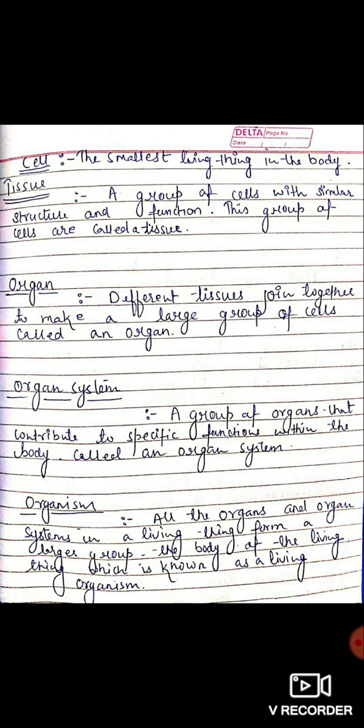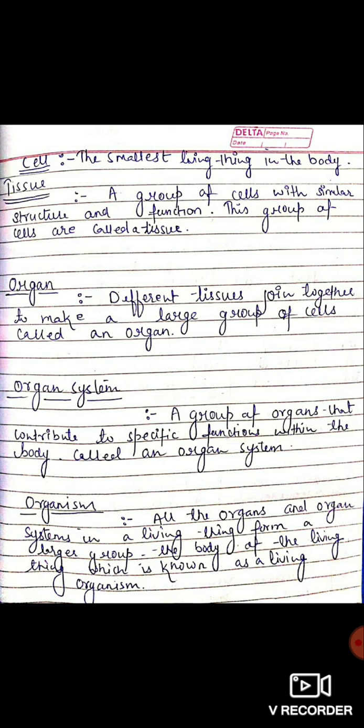Now, what do you mean by tissue? Basically, a group of cells with similar structure and function. This group of cells is called tissue. So basically, tissue is a group of the same type of cells. When similar cells with similar structure and function are grouped together, it's called tissue.